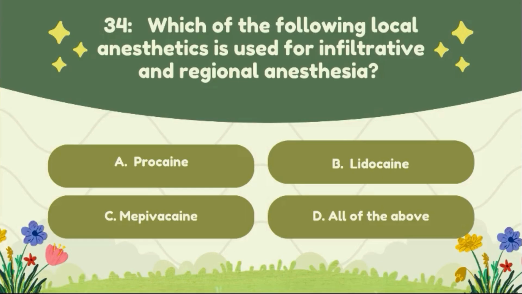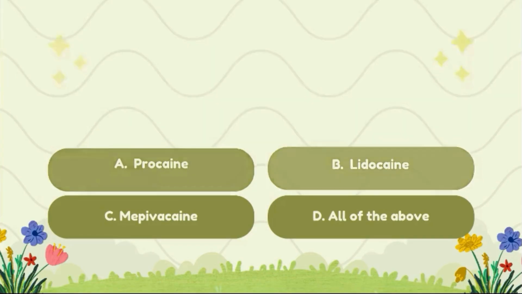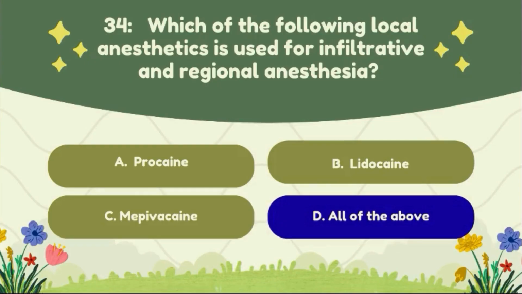Question number 34. Which of the following local anesthetics is used for infiltrative and regional anesthesia? Option A, procaine, option B, lidocaine, option C, bupivacaine, option D, all of the above. The correct answer of this question is option D, all of the above.